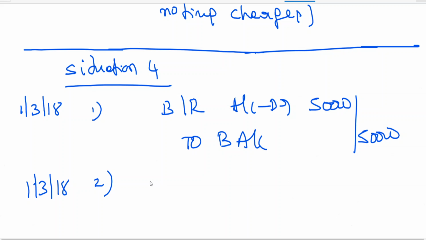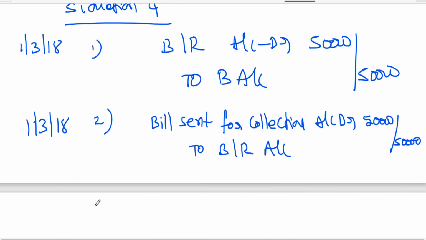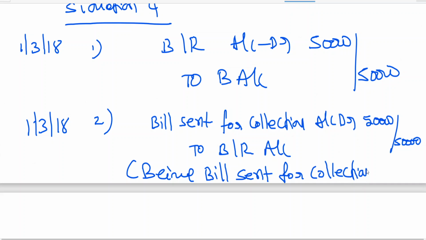What is the entry, sir? Bill sent for collection account debtor to bills receivable, ₹50,000. Being bill sent for collection. Third entry, exact due date. What is the due date? 4th May 18.